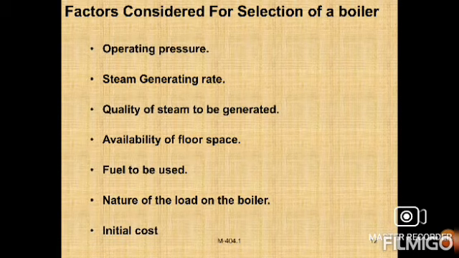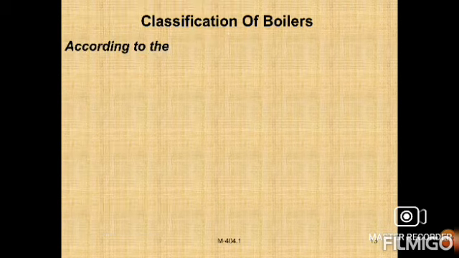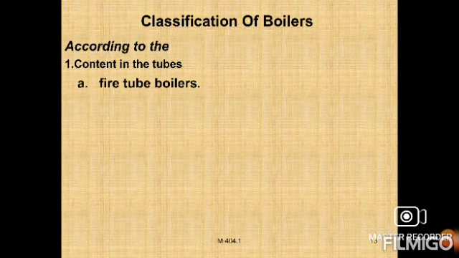Floor space: how much floor space is available, mainly the area to be occupied by this boiler. Next, the fuel to be used, which type of fuel we are using, either petrol or diesel, or directly whatever may be. Then the nature of the load on the boiler, meaning how we supply water, through a pump or by gravity. Next, initial cost, how much cost is the main important thing.